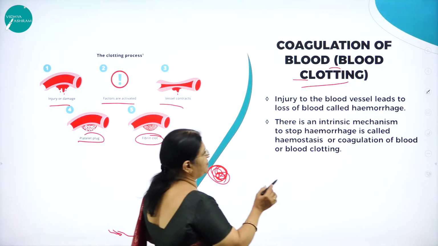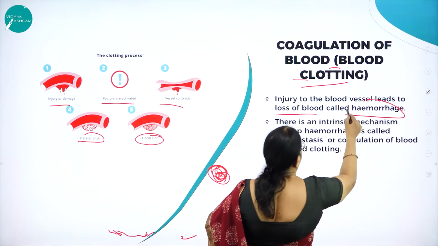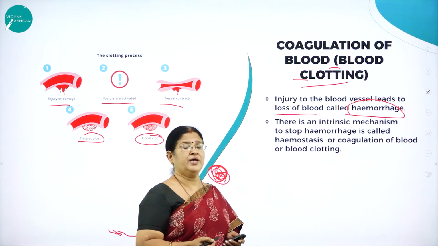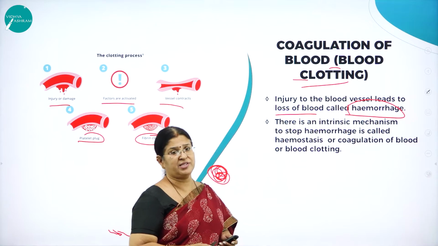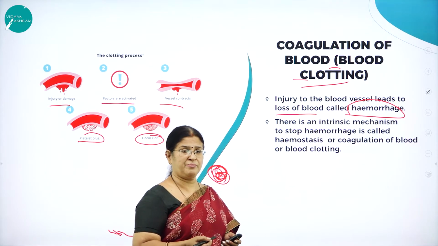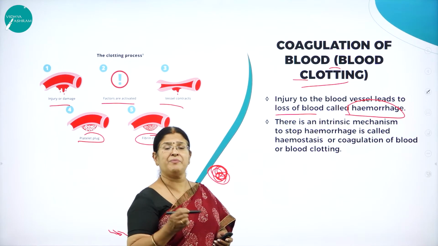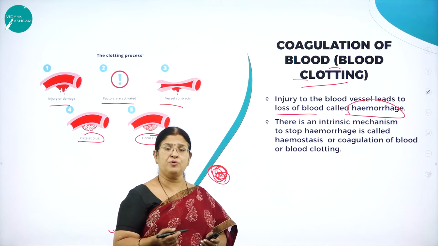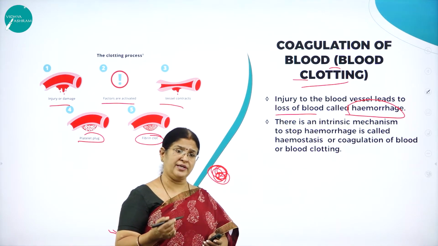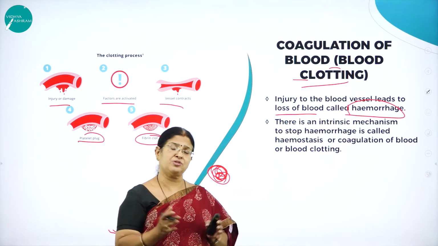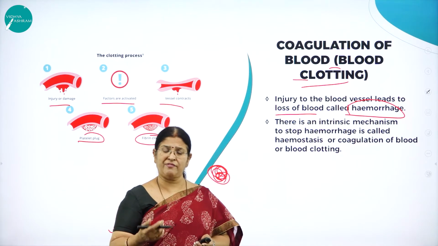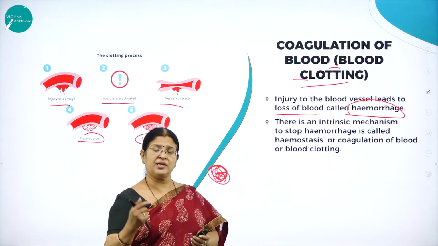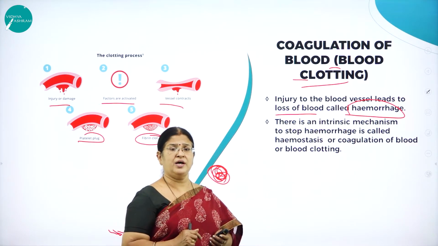Injury to the blood vessel leads to the loss of blood called hemorrhage. Imagine if there is continuous oozing of blood, the loss of blood in the body may be very serious, and the person may die. See how this mechanism all happens on its own. That is what we call homeostasis, an internal mechanism. There is an internal environment which maintains all this. So automatically when we fall or have a cut or an injury, blood oozes out, and after some time it immediately clots. See how this mechanism comes into the picture at that point of time.